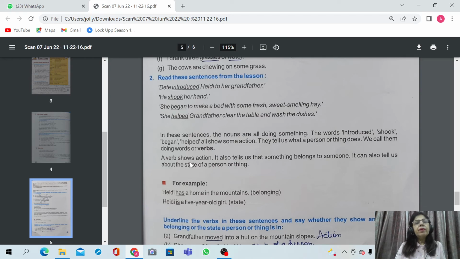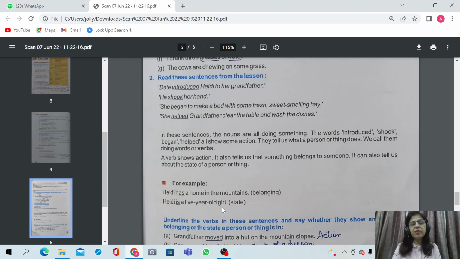So a verb not only shows the action, it also tells us that something belongs to someone. Like, I have a new car. She has a big house. It can also tell us about the state of a person or a thing. For example, Heidi has a home in the mountains. Has means it belongs to Heidi. She has something.